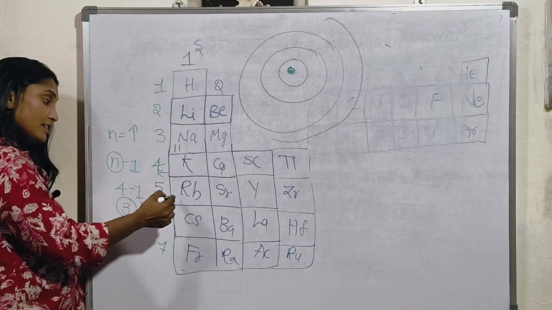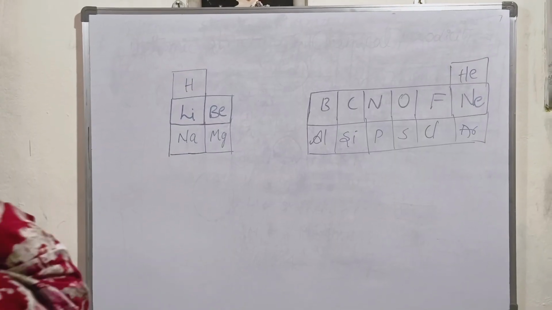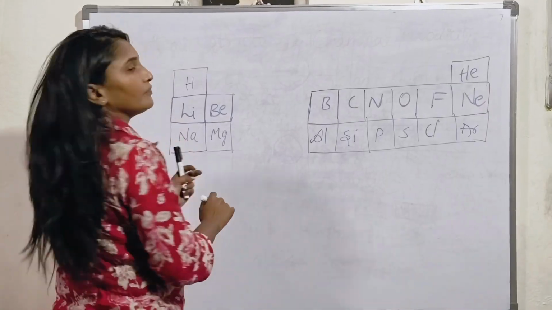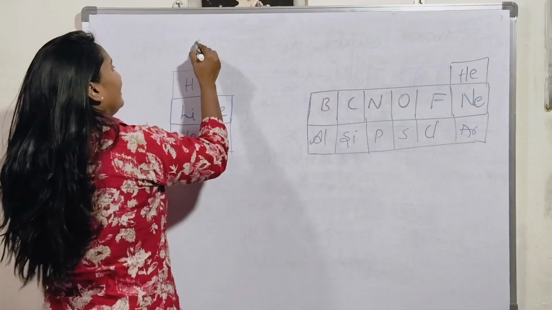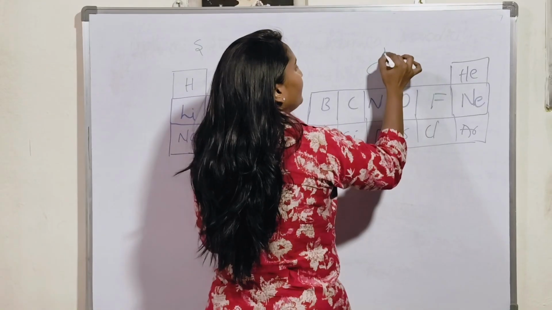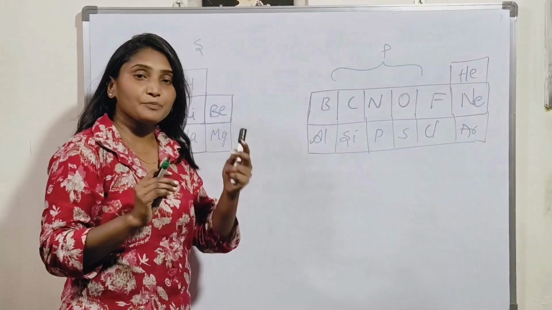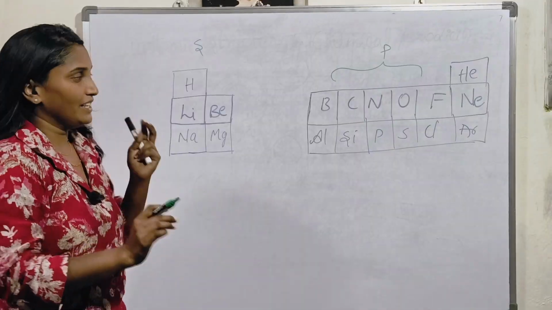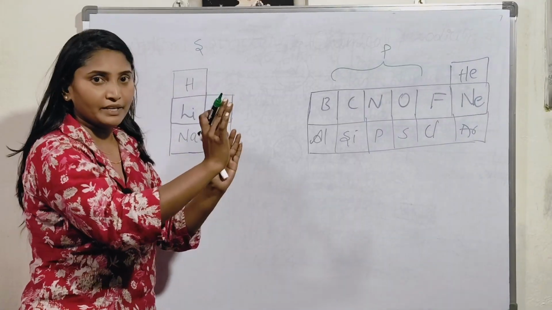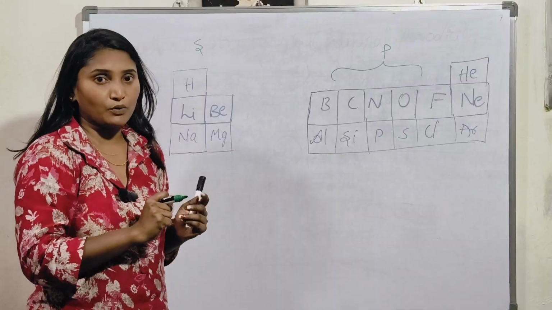And likewise, the fifth period also. Okay, if you see, these elements belong to S block, right? And these elements belong to P block. What I discussed previously: from left to right in a period, there is no increment in the principal quantum number.